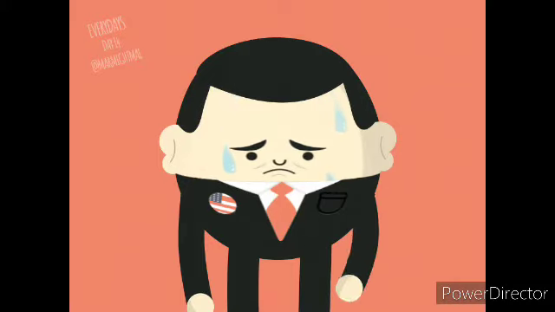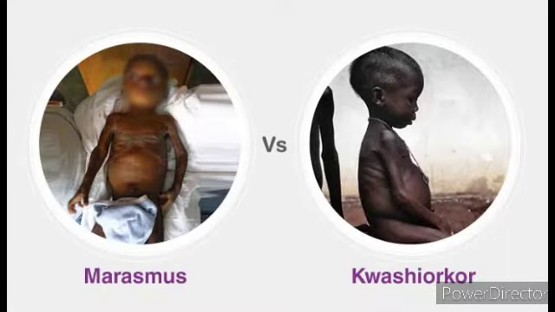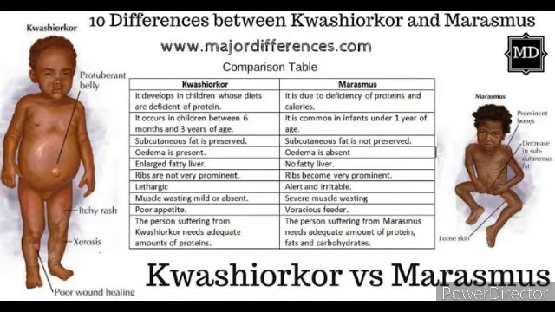Deficiency of proteins leads to weakness, but its severe deficiency causes two diseases, that is, kwashiorkor and marasmus. Let's study in detail about kwashiorkor. It affects children from 1 to 5 years of age. It is due to the deficiency of proteins in the diet.